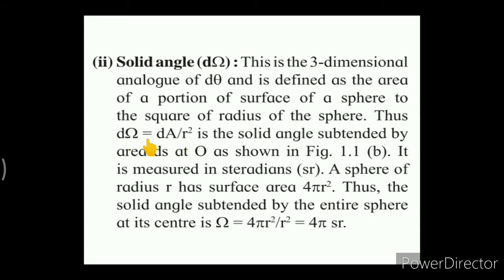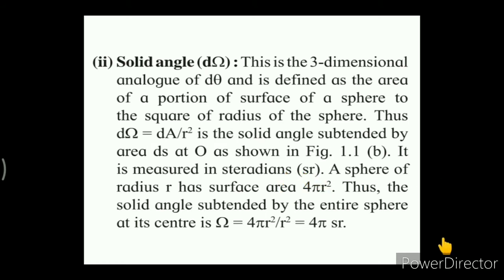So d omega is written as dA upon r square. This d omega is called the solid angle subtended by area at the center of the sphere O. Now the unit of the solid angle is the steradian, and the symbol is sr.